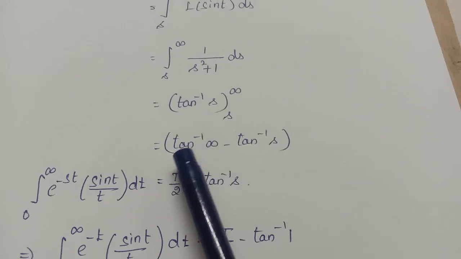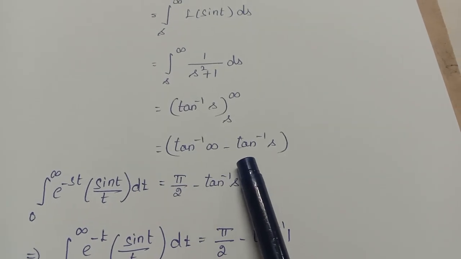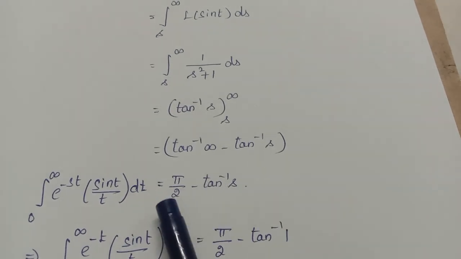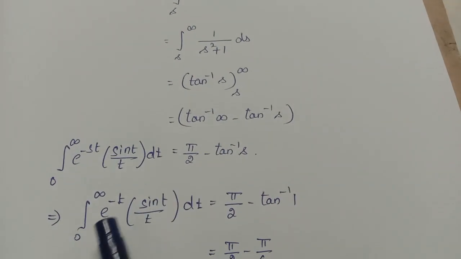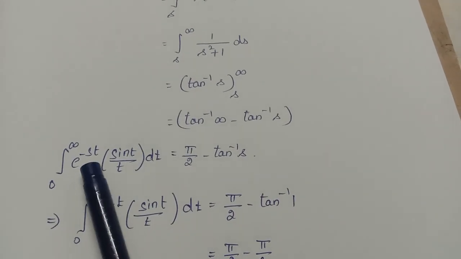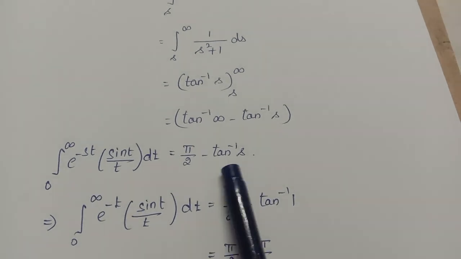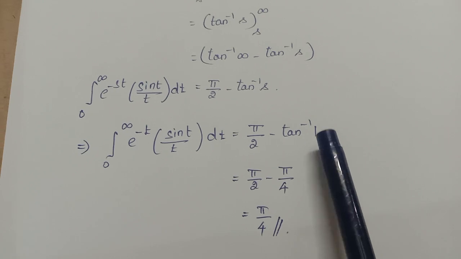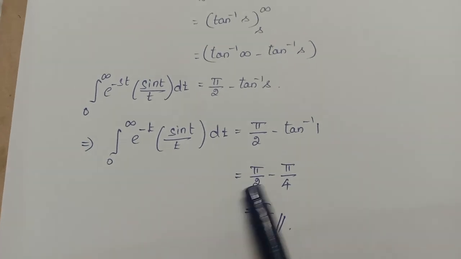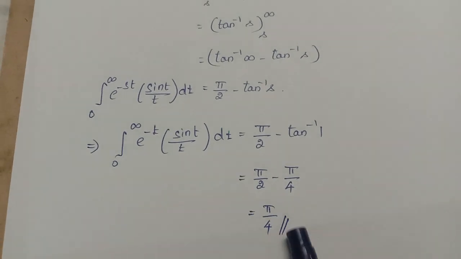Now you substitute the limits. Tan inverse of infinity minus tan inverse of s. Tan inverse of infinity means 90 degree, pi by 2 minus tan inverse of s. But in my question, it is only e power minus 1t, not s, it is 1. So put s equal to 1. So what I am getting? Pi by 2 minus tan inverse of 1. Tan inverse of 1 is pi by 4. So pi by 2 minus pi by 4 equal to pi by 4.